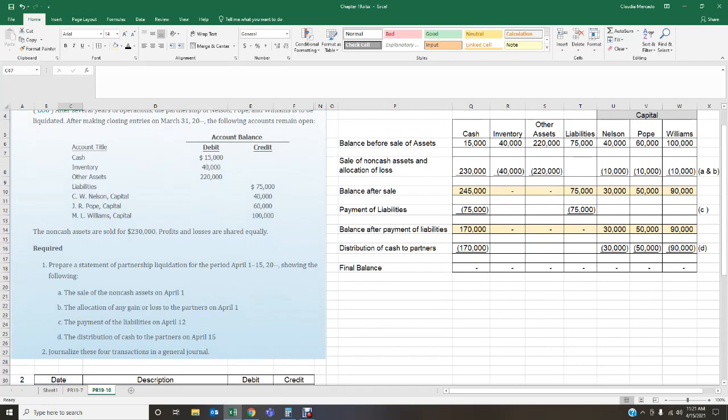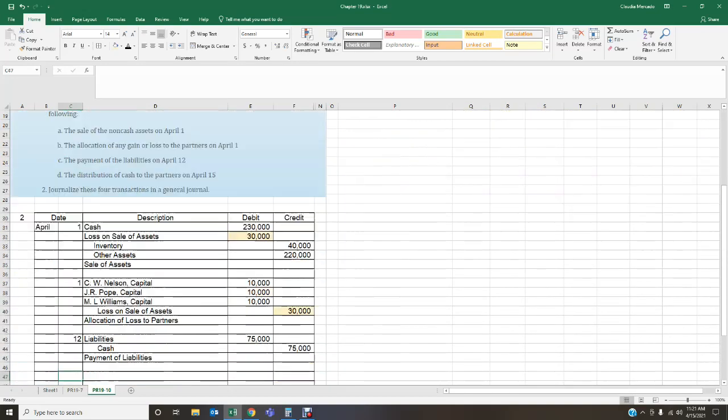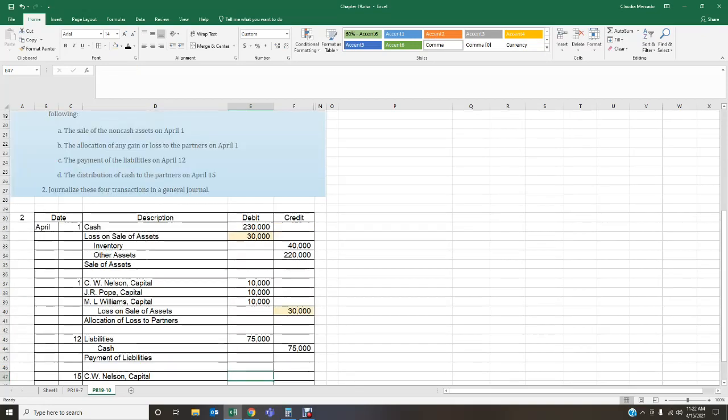Now letter D, the distribution of cash to the partners on April the 15th. Okay, so we're looking at this distribution where we have cash of $170,000, and we're going to allocate it over to our 3 capital accounts for each of our partners. This is happening as of the 15th. C.W. Nelson, our first capital account, is going to get 30,000.